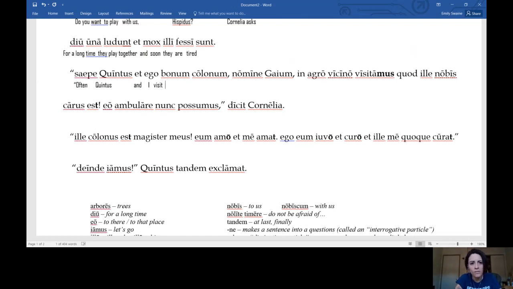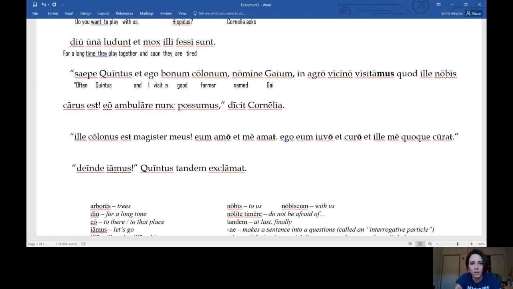Whom do they visit? They visit a bonum colonum, a good farmer. Nomine means named. Nomen means name, but nomine means named. Now, check it out. Gaium ends in um, but what do you think we have to make it nominative in English?